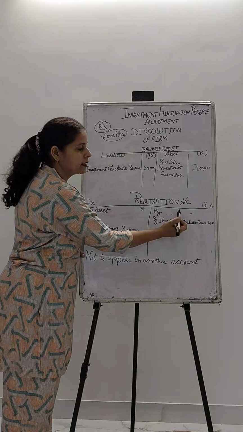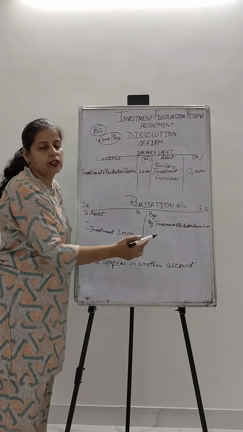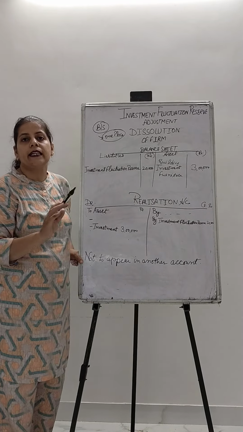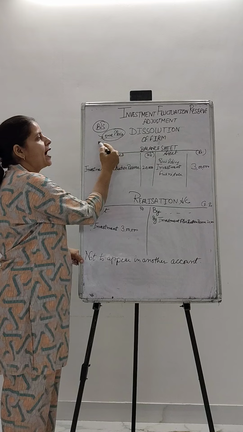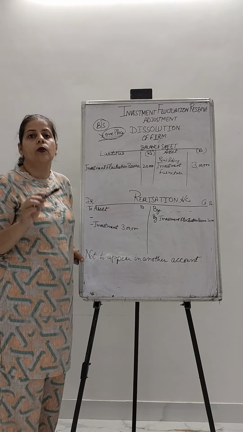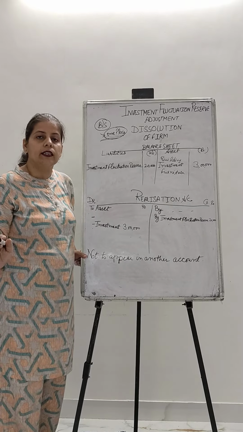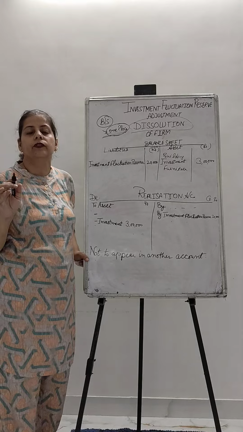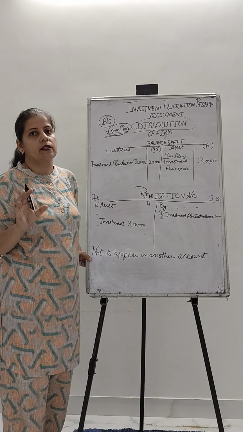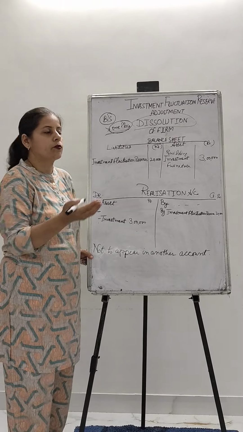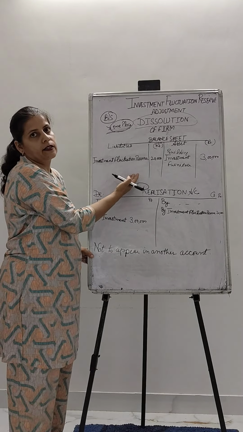IFR will go on the credit side of the realization account as it is and not appear in any other account, only at one place, and that is done. It will not go to any other account at the time of the dissolution of the firm. No further treatment is required for your IFR or the investments which were appearing in the balance sheet.